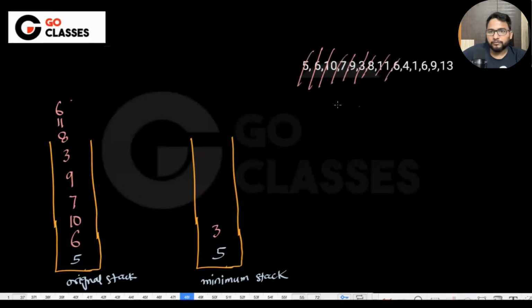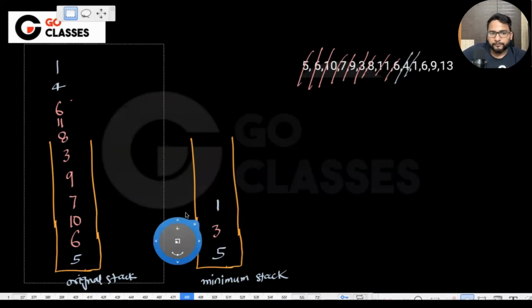Okay. 4 has come. Push 4. Now 1 has come. You push 1, but you keep this 1 here also, because 1 is lesser than 3. Whenever it is lesser than this 3, you keep it here. 1 is okay. 6, 9, and 13, you can definitely push in the original stack. You don't need to push in the minimum stack.